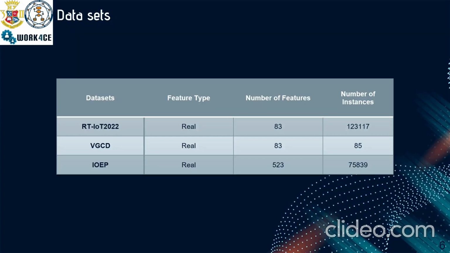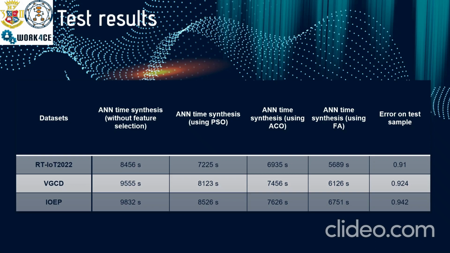In this slide you can see the data sets which we used for testing, and we use different data sets. What is more interesting, we use some data sets where the number of features and number of instances are very similar. This represents data sets with a very close connection between the features and instances. In this slide you can see some results of the test.